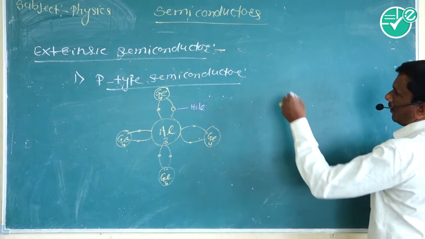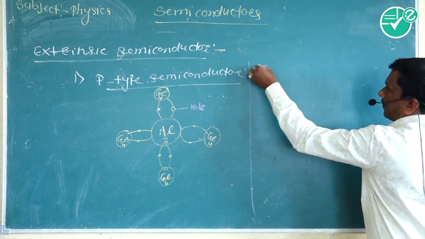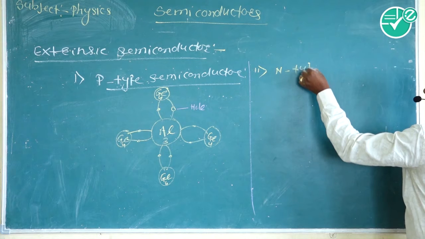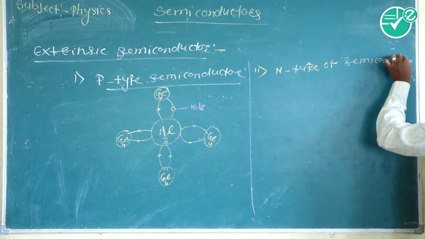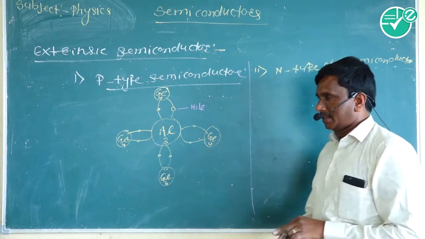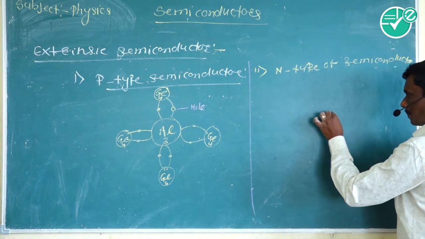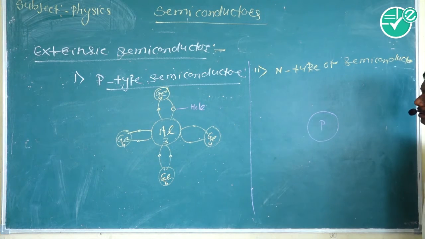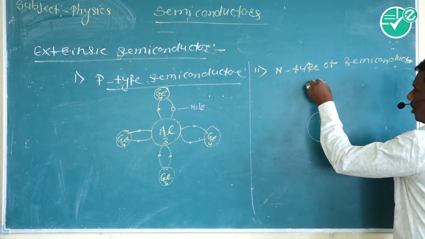Then what is meant by the formation of n-type semiconductor? Second, n-type semiconductor. A pentavalent impurity like phosphorus, arsenic or antimony is doped with the germanium or silicon.